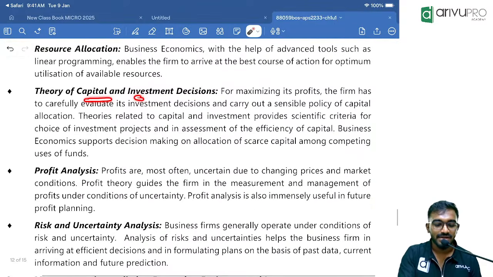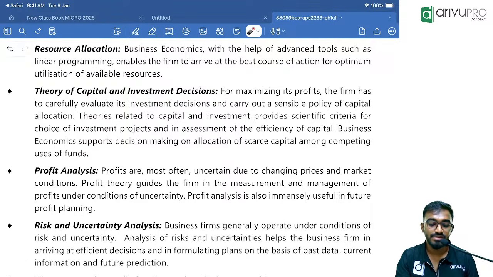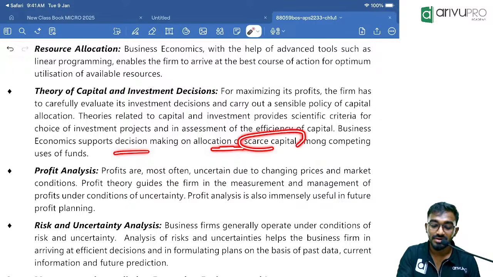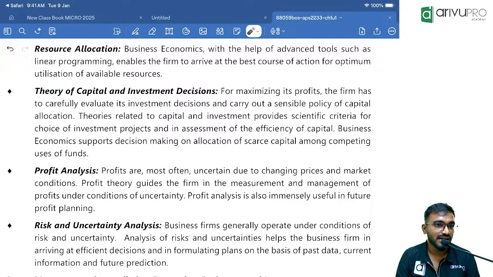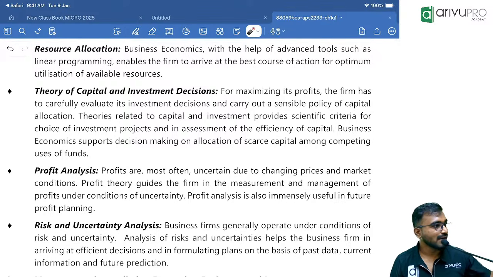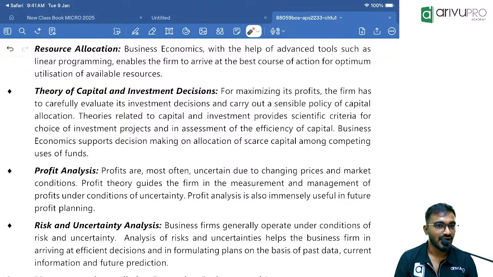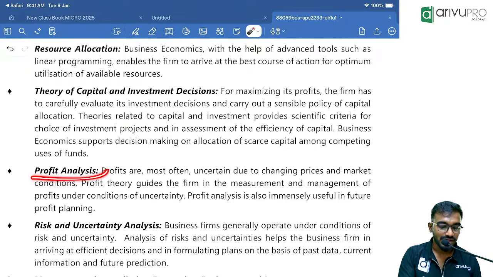And theory of capital and investment: how much money should be invested for the long term and short term? What should be the decision making on allocating scarce capital, and how much profit are we going to expect? We cannot always predict it accurately. Tomorrow, who knows, COVID may come back, a zombie outbreak may happen, acid rain may come, a flood may happen, or a volcano may erupt in the middle of Bangalore. Some unnecessary uncertainties are there. We can't always predict, so I should try to analyze my profit.